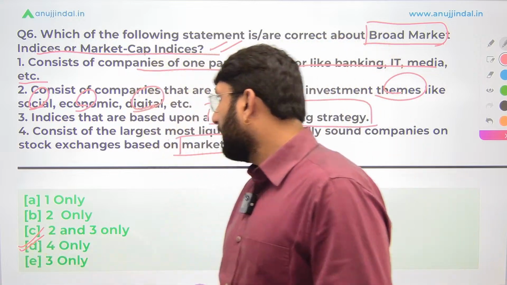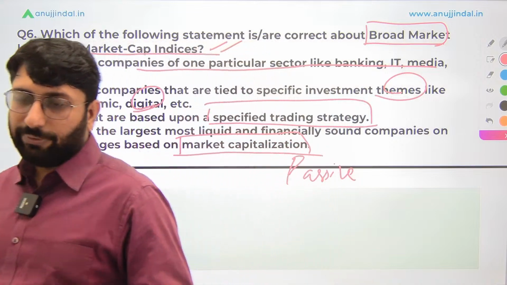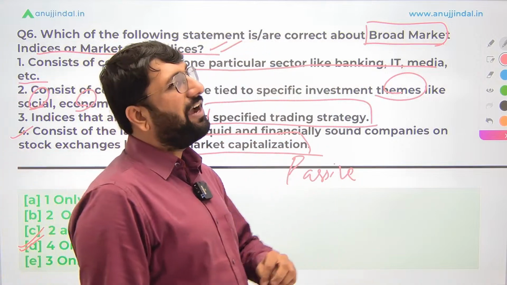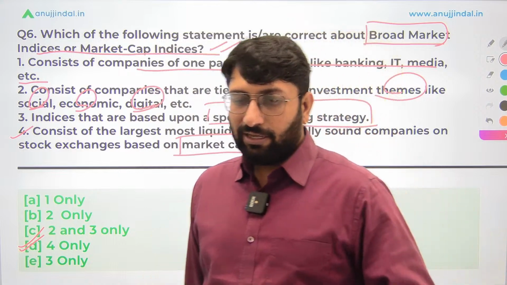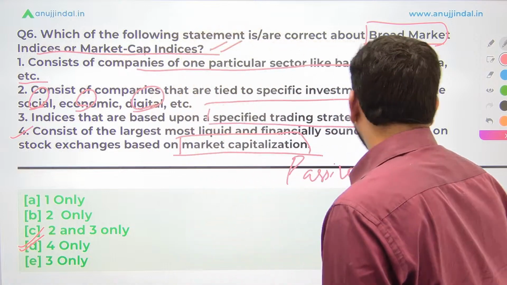So fourth is going to be the correct answer because market cap indices are nothing but the largest, most liquid financial companies such as BSE 500, Nifty 500, Nifty companies and all of those. So D is going to be the correct answer.